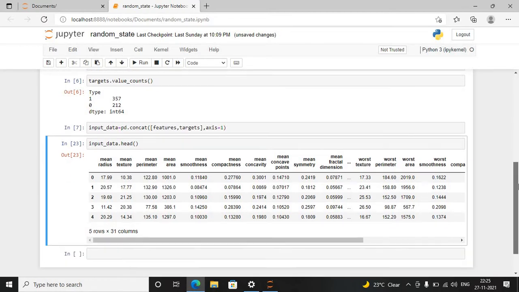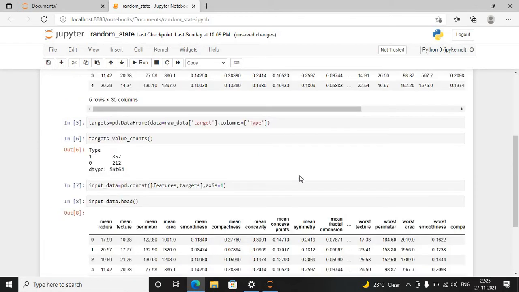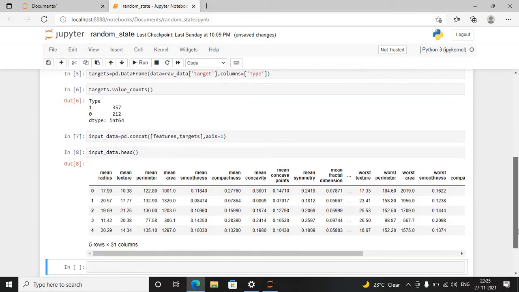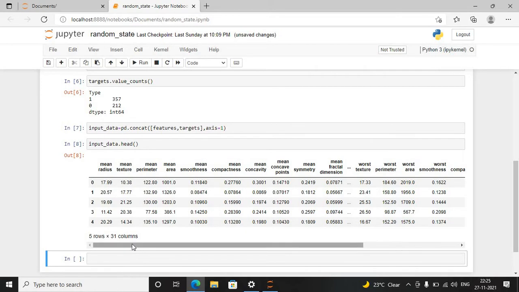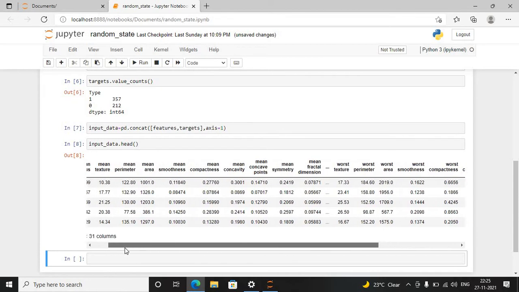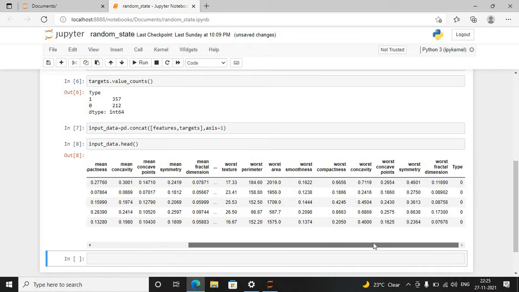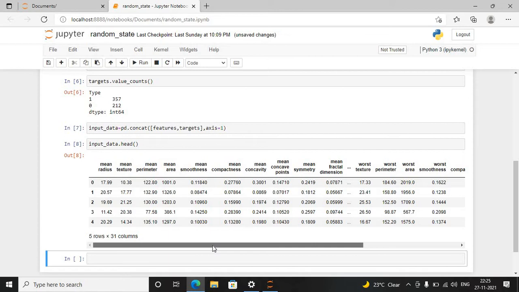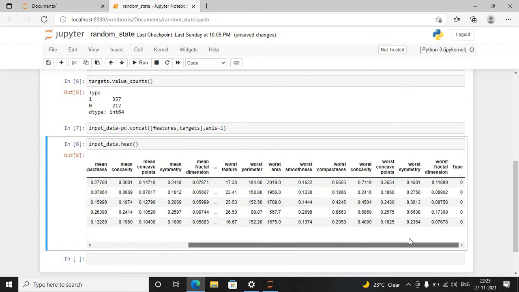If we see the first 5 rows from the input data, we have prepared the full input data frame, which contains the parameters for each cancer cell image, and also the cancer type. So we have to predict, based on these parameters, whether the cell is benign or malignant.